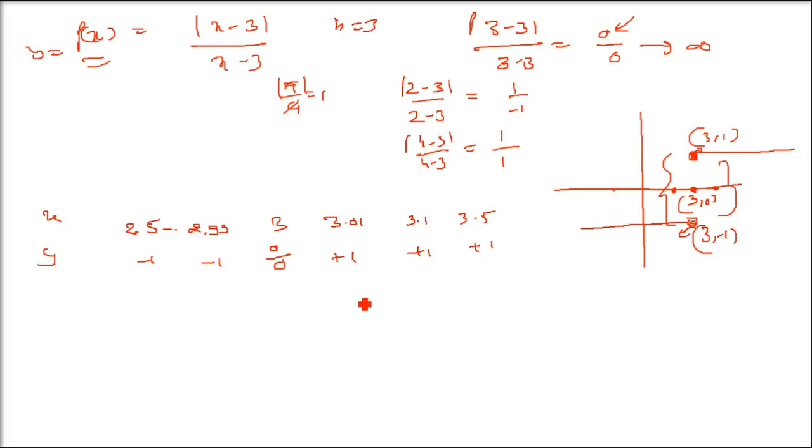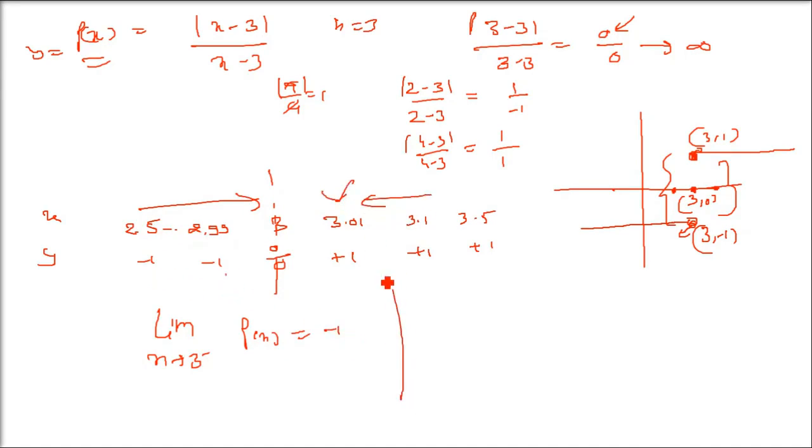By only seeing the function, you cannot deduce that this function is not continuous. It is having some trouble in between, and it is indeed having a trouble. The previous function was not having a trouble, though it seems to. Here it is actually having a trouble. So the limit as x tends to 3 minus of f(x) is always -1, and the limit as x tends to 3 plus, a number which is very close to 3, of course above 3, is 1. So the left hand side limit and right hand side limit are not equal. One is coming -1, one is coming 1. So that is the problem.